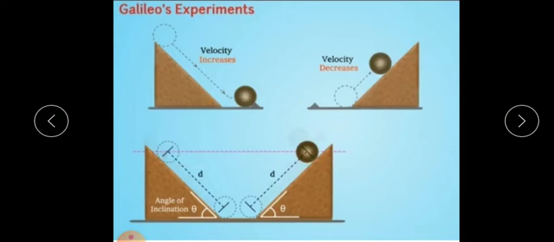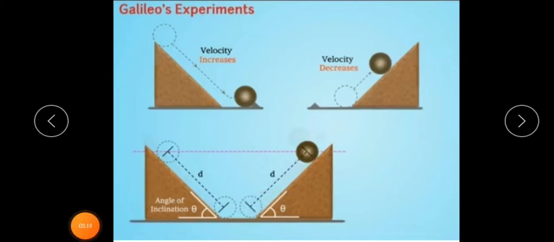Okay, do you understand? So if we drop a ball from this plane, what happens? It rolls down and after that it climbs up. So it will climb to the same original height. And when the angle of inclination or slope of both the surfaces are same, then the distance covered by the ball in the first plane will be same as the distance covered by the ball in the second plane.